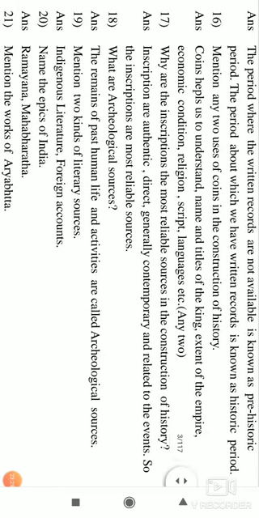That is also mentioned. Mention two kinds of literary sources. So one is indigenous literary sources, which have been developed by Indians.